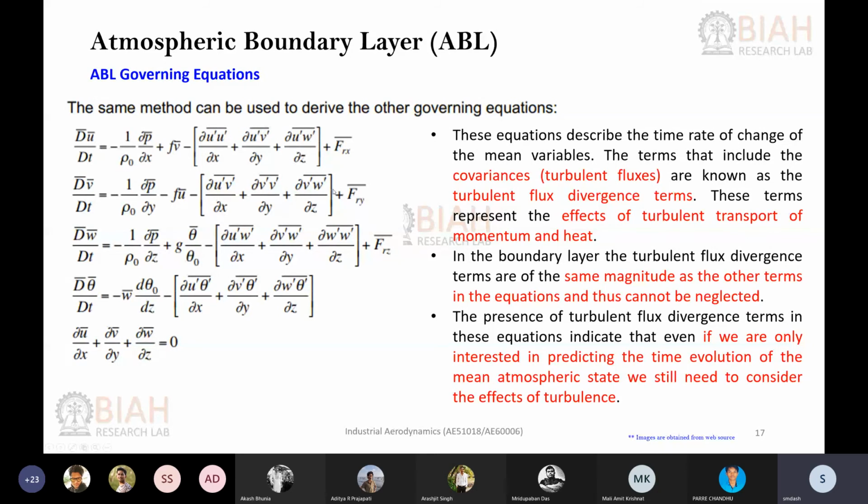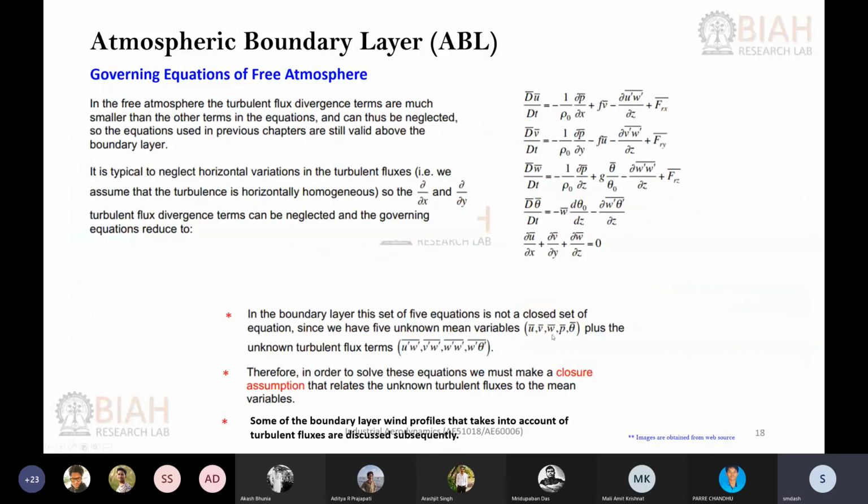It can be with your viscosity, or with a length scale or velocity scale. So there are different closures. We will not see the details of that, which is not even relevant for this particular course.